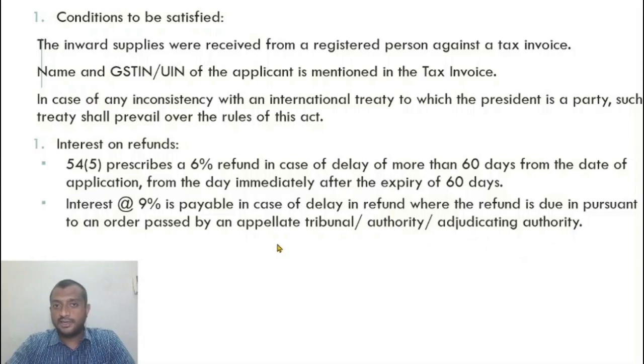Or if any proper officer passes an order sanctioning refund in pursuance of an order passed by appellate tribunal, appellate authority or adjudicating authorities, in those cases the 9% interest is applicable. In any other case, 6%, from the 61st day, not the day on which the refund is due. From the 61st day after the day on which refund is sanctioned, that is the day from which interest will be calculated.